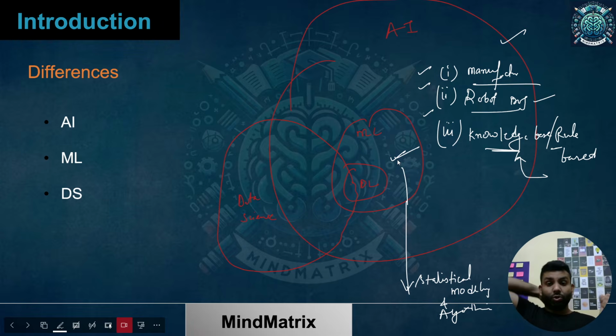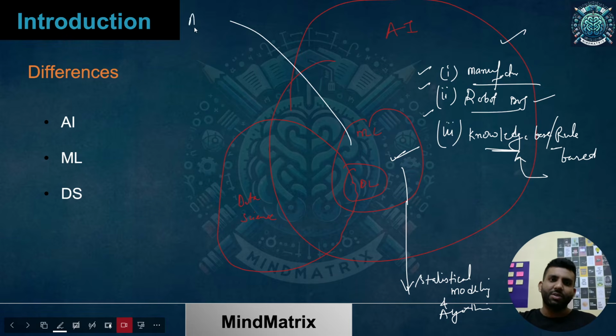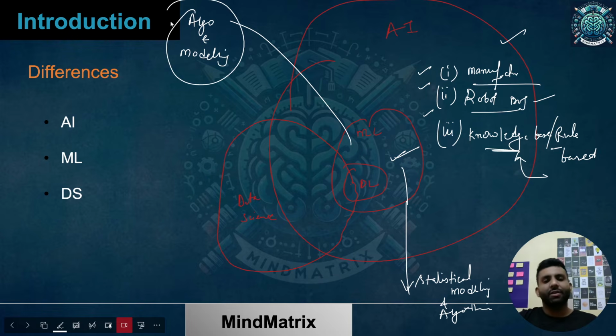So we are learning from the data using these algorithms and statistical modeling. Those become part of machine learning. In ML we mostly talk about the modeling part, which is important. Let me write: algorithm and modeling we mostly talk about.